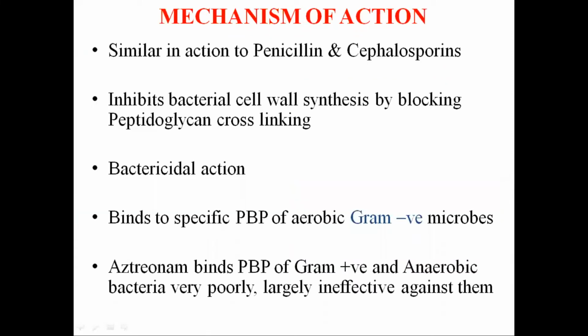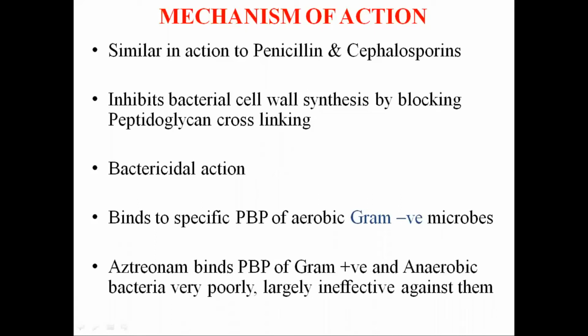The mechanism of action is similar. It is a beta-lactam antibiotic, so it has an action similar to the penicillins and cephalosporins. It inhibits bacterial cell wall synthesis by blocking the peptidoglycan cross-linking, and it has a bactericidal action. It binds to the specific penicillin binding protein of the aerobic gram-negative microbes.